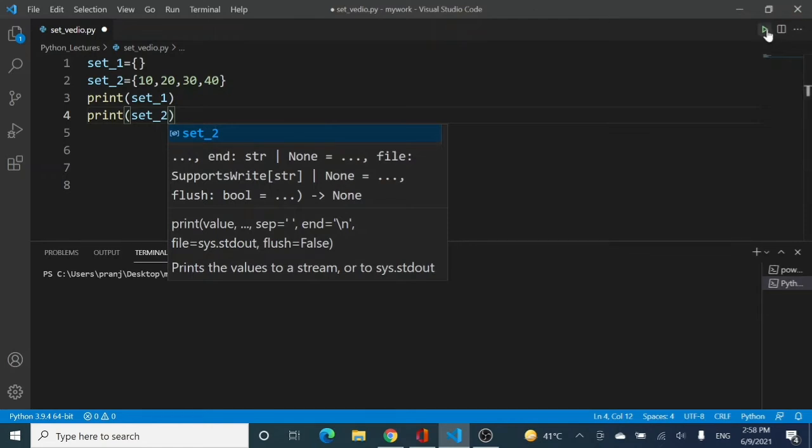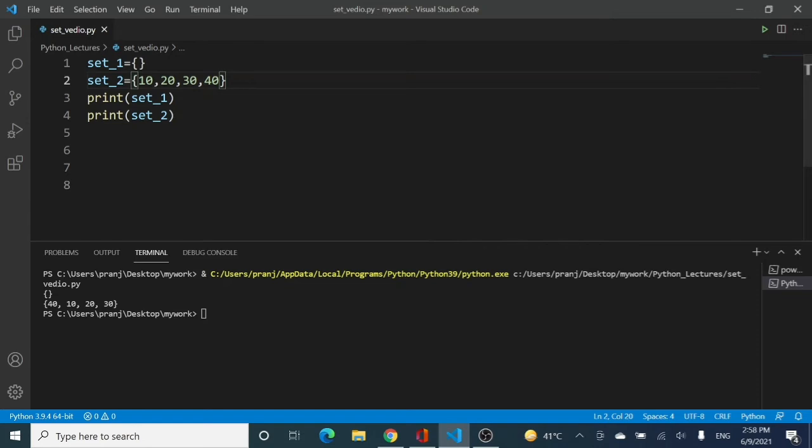Now running this particular code, you can see on your screen an empty bracket and the values that we have put in the sets, the 4 values. The first thing to be noticed here, that is point number 1, is that a set is unordered.